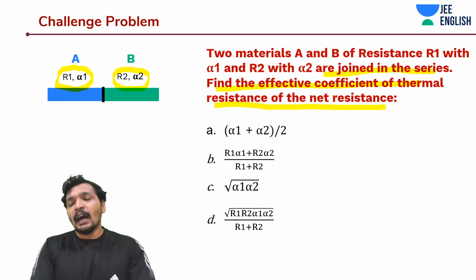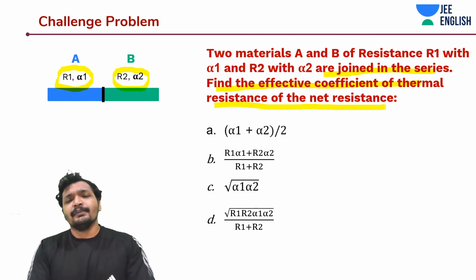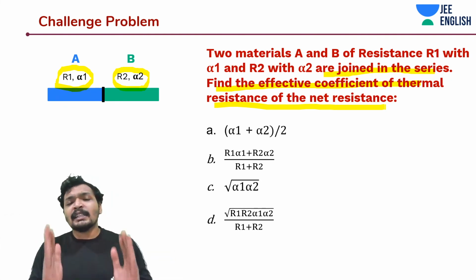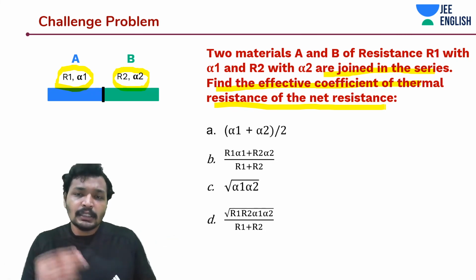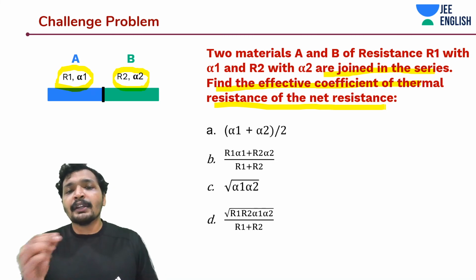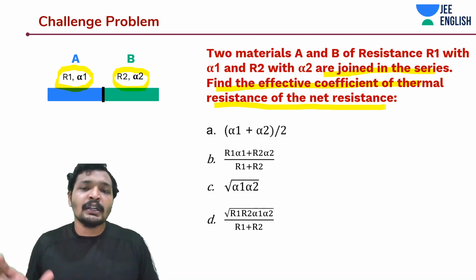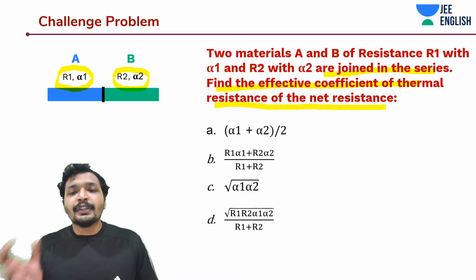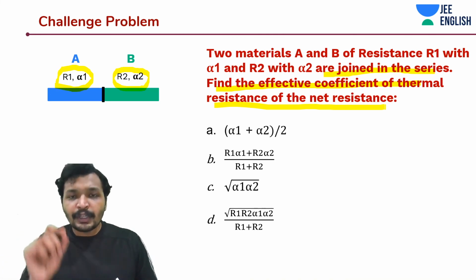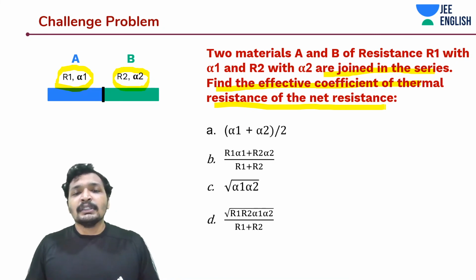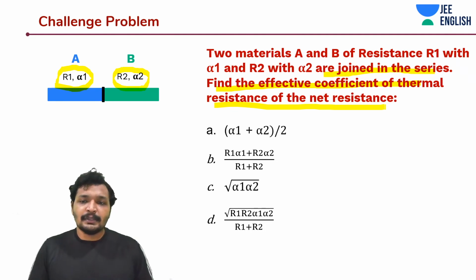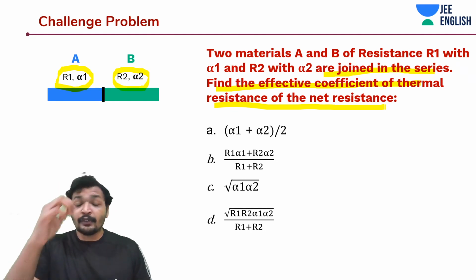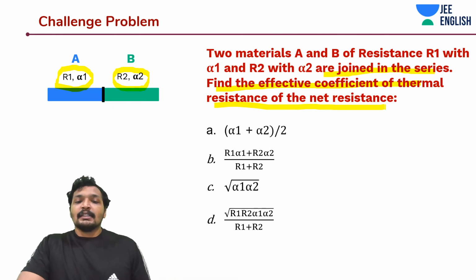You would simply add R1 and R2 and try to bring it in the form of 1 plus alpha into delta T. In this case, R initial should be R1 plus R2. It should yield a result in the form of R1 plus R2 into 1 plus alpha into delta T, where the alpha is something that we have to find out, the effective temperature coefficient of thermal resistance of the net resistance.